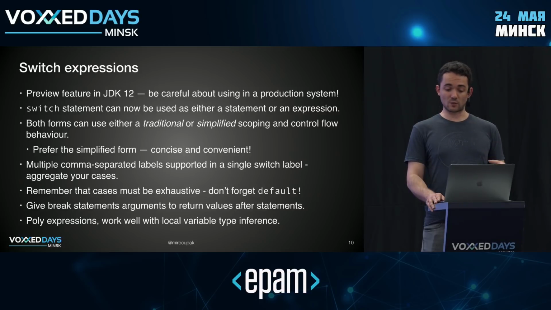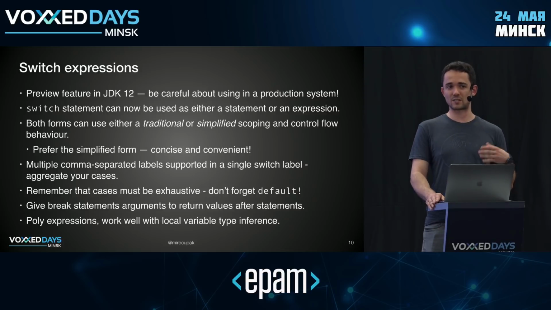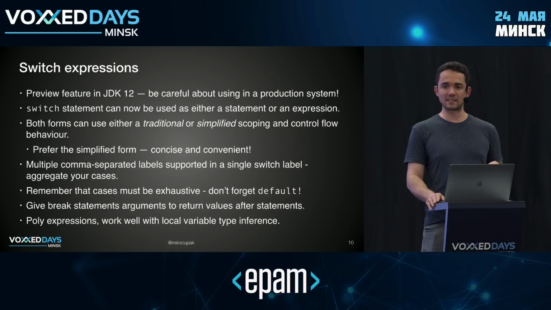The break statement has also been extended to take an argument, which becomes the value of the enclosing switch expression. And one final thing to note is that switch expressions are similar to lambdas in a way that they're also poly expressions. What that means is that if the target type of such an expression is known, it's pushed down to each branch of the switch, and the type of the switch expression is the target type. If the target type is not known, a new type is computed based on what you have in all the branches. So this creates some very interesting things for type inference.